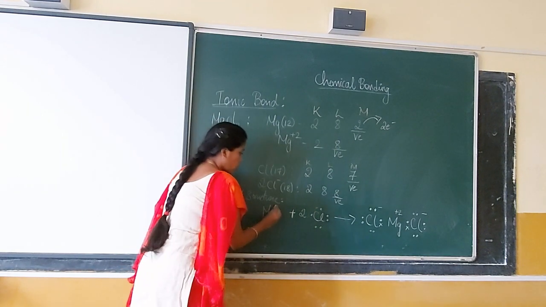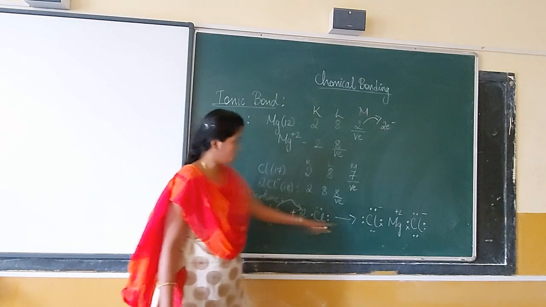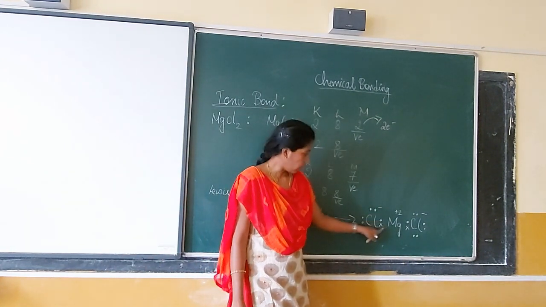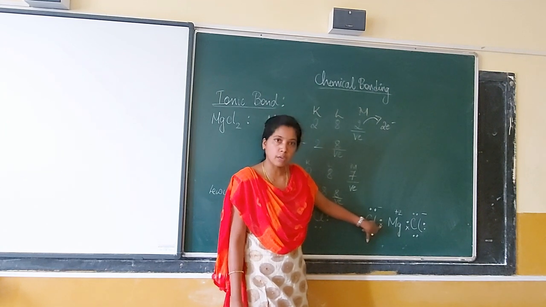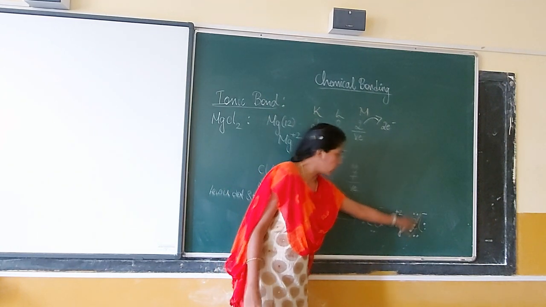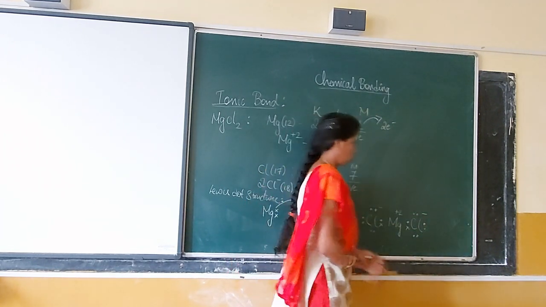Now these 2 electrons will go to the chlorine atoms. So here we go. You get 1 chlorine with a negative sign and 1 electron of magnesium comes here. Another electron of magnesium goes to the other chlorine. So Mg 2 plus, Cl minus here and Cl minus here.